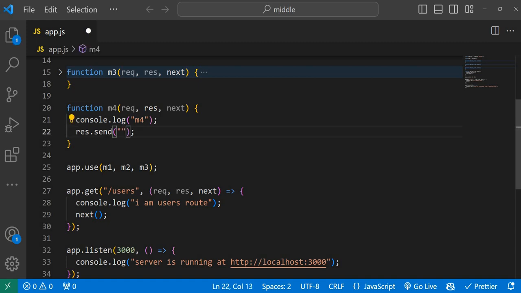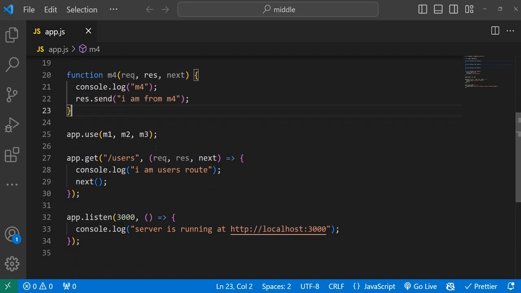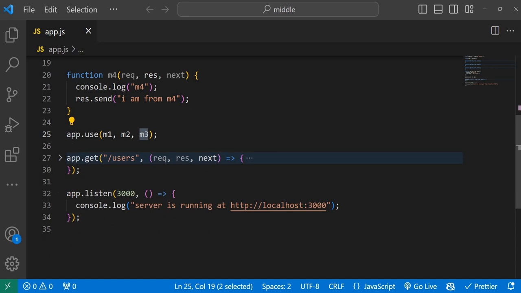Okay, simple: I'm from M4. So the client should receive that message, right? So how to put those things in a sequence, because that is very important. Here M1, M2 and M3. After that we have defined the route. So if you see, this is important.